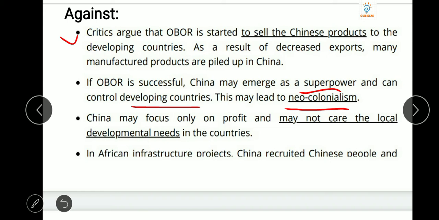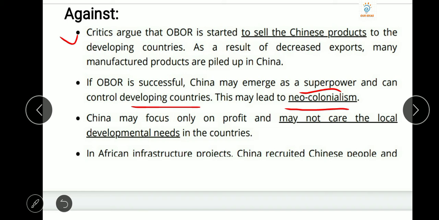In this term, what happens is that a developed country invests in a developing country and gives debt to it, and sometimes if the developing country is not able to repay the debt, then the developed country takes control of the markets of the developing country, and that will harm the developing country. So it is known as neo-colonialism.